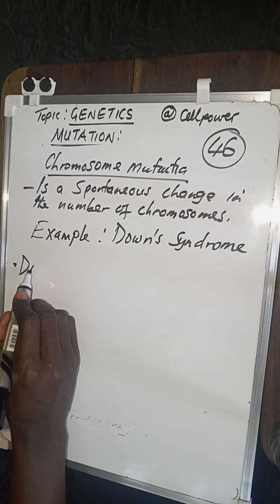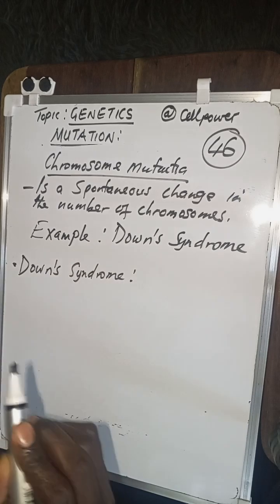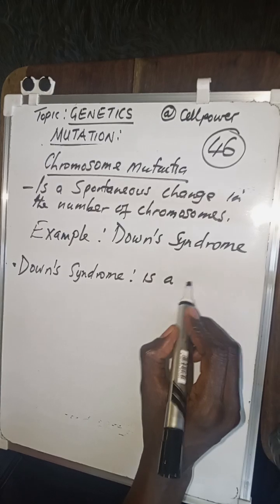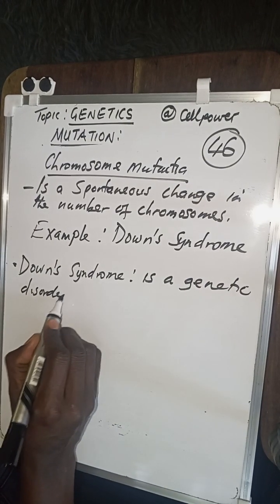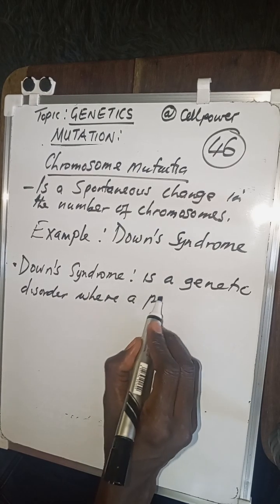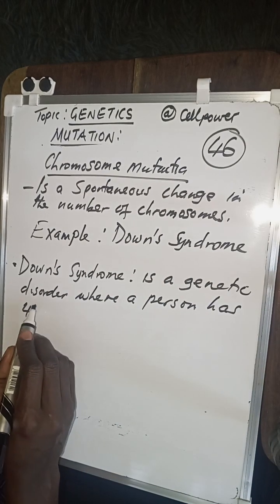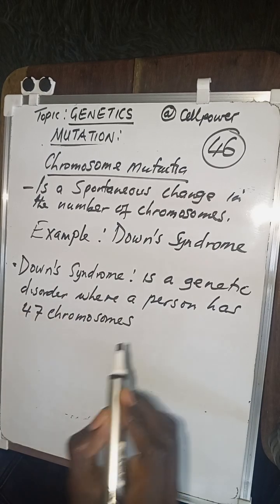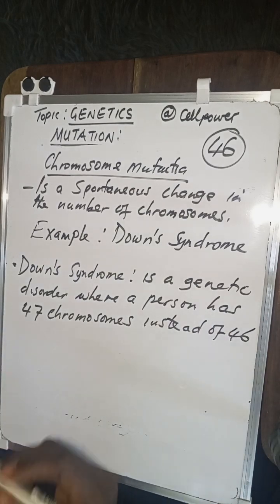But possibly you might wonder, what exactly is Down's syndrome? Well, Down syndrome is a genetic disorder where a person has 47 chromosomes instead of 46.